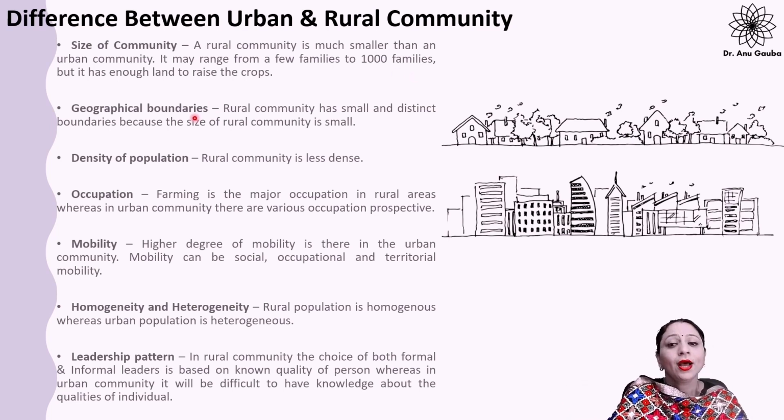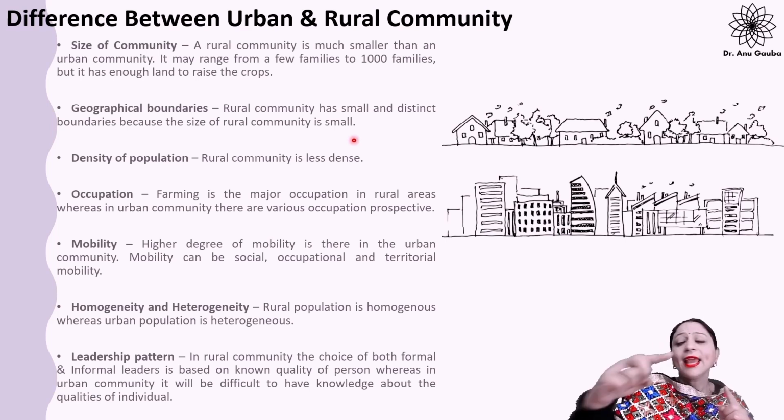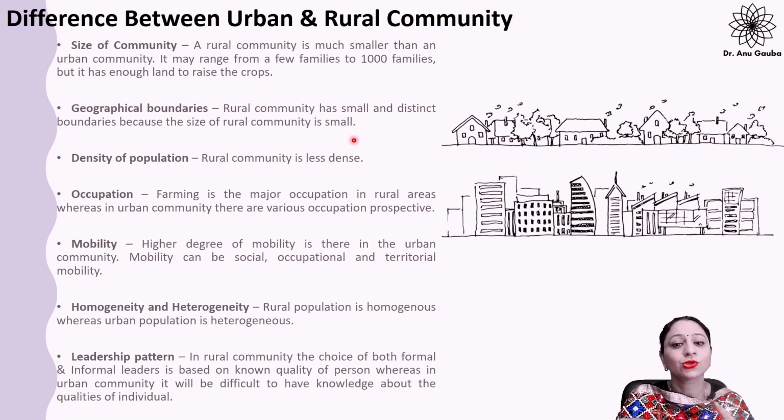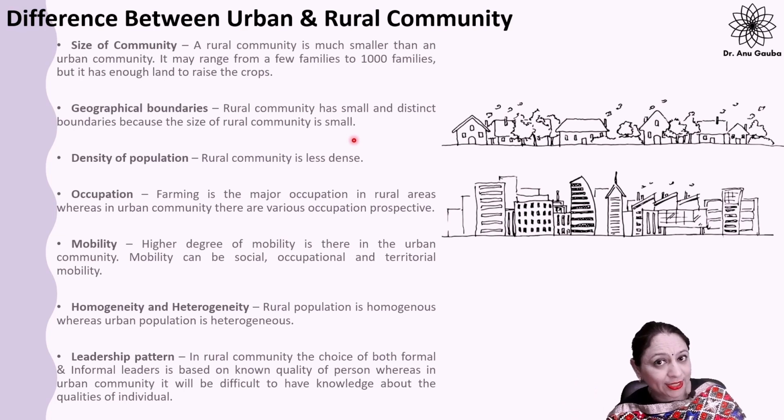Next is geographical boundaries. When the size of the rural community is very small, the rural community has distinct boundaries. So this comes under geographical boundaries. The next difference between urban and rural community is density of population. If the population is less and there are small and distinct boundaries in the rural areas, then the rural community is less dense as compared to the urban community.